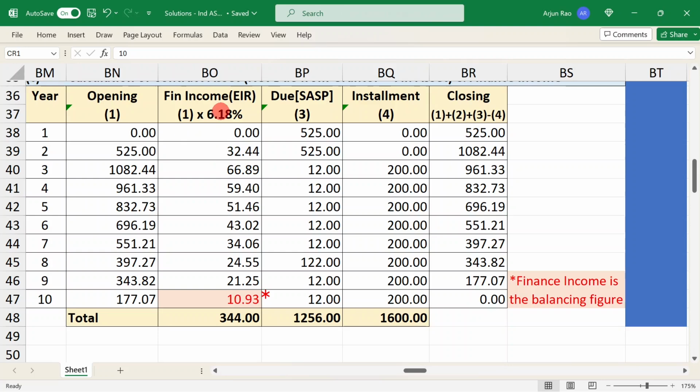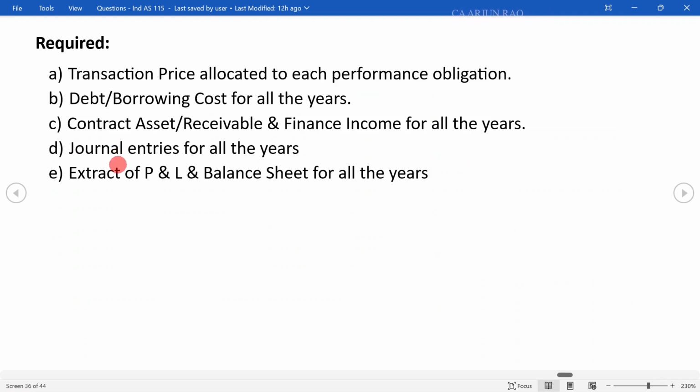Then at 6.18% we calculate the finance income. So closing balance will be opening plus finance income plus due. From the third year onwards, we are receiving installments, so that is subtracted. And for the last year, the finance income is the balancing figure, adjusting the rounding difference. The last remaining subdivisions are journal entries and the P&L and balance sheet extract.